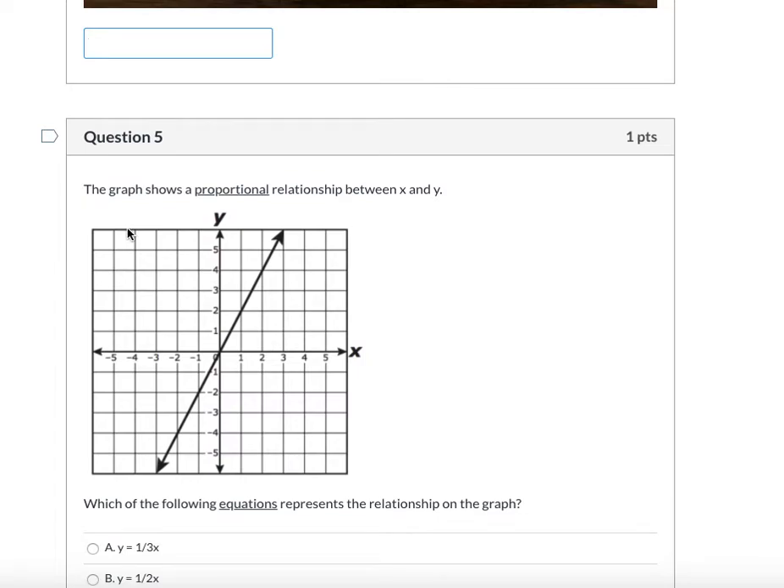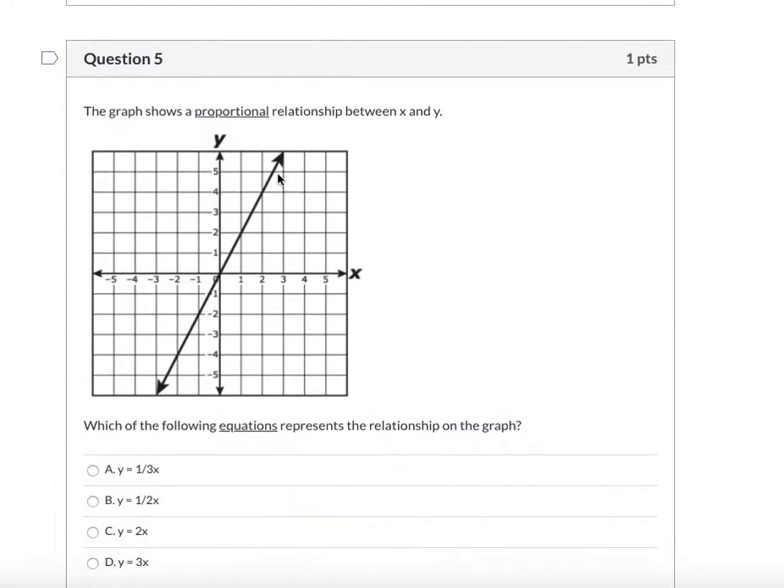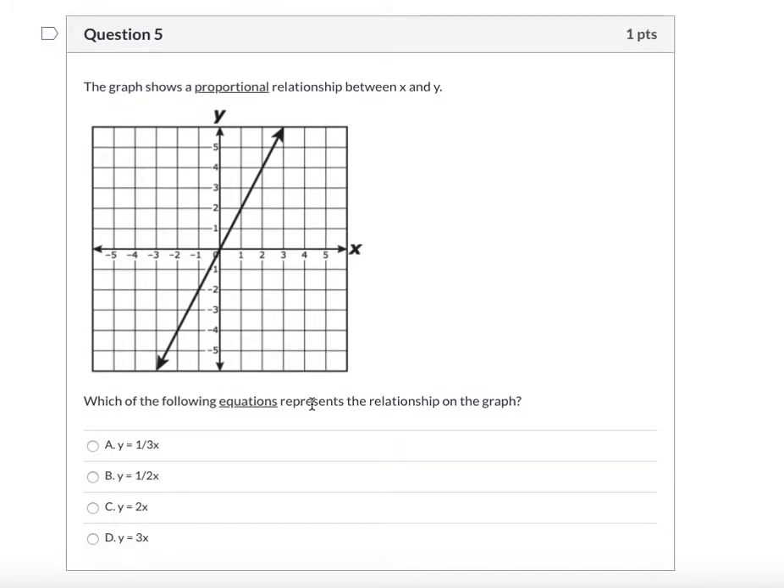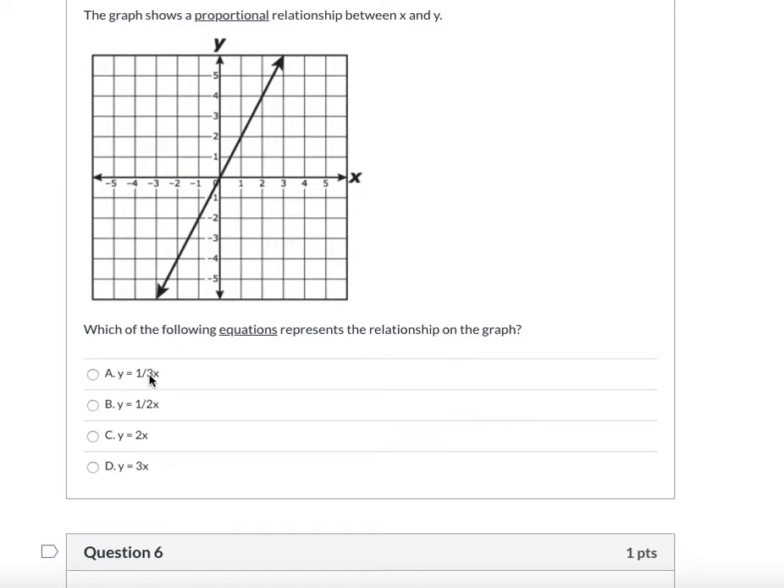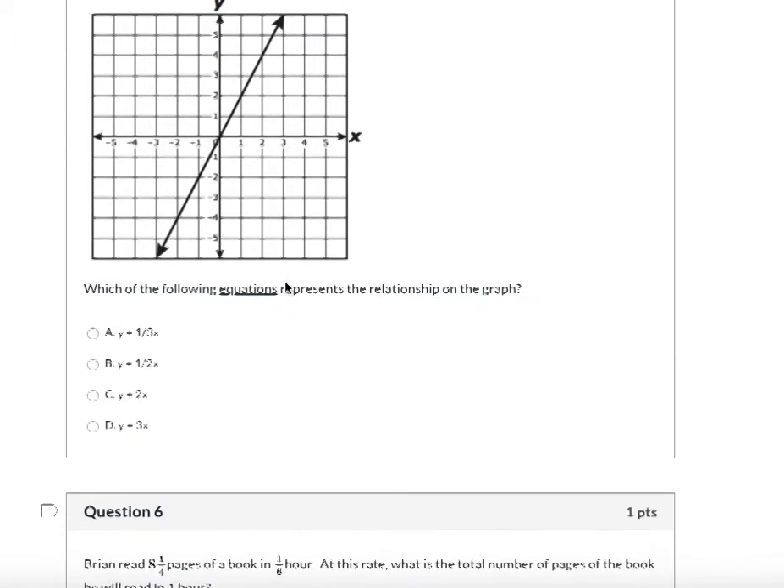Question 5. The graph shows a proportional relationship between x and y. Which of the following equations represents the relationship on the graph? A, y equals 1/3 x. B, y equals 1/2 x. C, y equals 2x. D, y equals 3x. If you're not sure how to calculate this, remember we had that video with the graph, and then that will show you how you're going to be calculating for your slope and calculating for your constant.